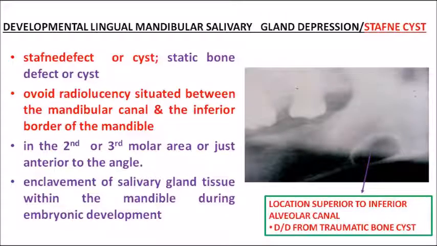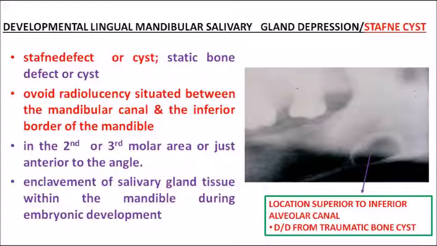Coming on to the last traumatic kind of inflammatory non-odontogenic cyst, that is Staphylococcus cyst. Actually Staphylococcus cyst is an accidental finding. It is not seen routinely in the radiograph, meaning as you take a radiograph for some other purpose, you will accidentally find this particular cyst.